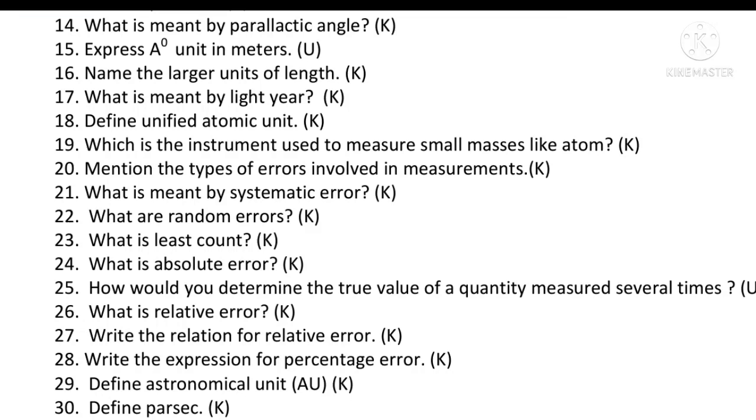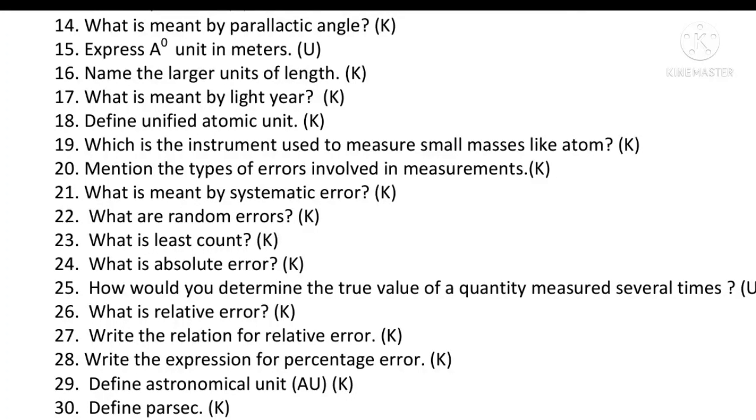What is absolute error? Absolute error of a given value of a physical quantity is the difference between the observed value under consideration and the mean value of the physical quantity. Next question. How would you determine the true value of a quantity measured several times? We take a number of readings, then we take the mean, and we get the accurate true value. What is relative error? Relative error is defined as the ratio of the mean absolute error to the true value of the physical quantity.